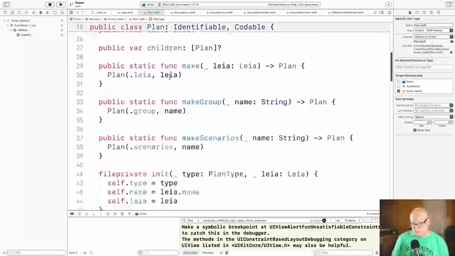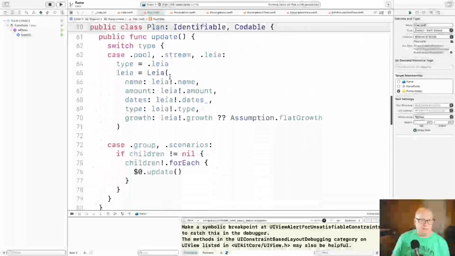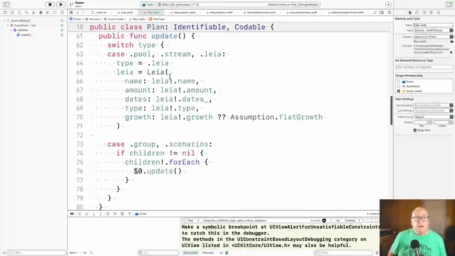And the way we get rid of them is an update function. Let me jump down there. So update says there's really kind of two cases. It's either pool, stream, or layer, or it's group and scenarios. And a layer, we're going to say, okay, set the type of the plan to layer instead of being pool or stream if it's not already layer. And modify the amount to contain a growth variable.